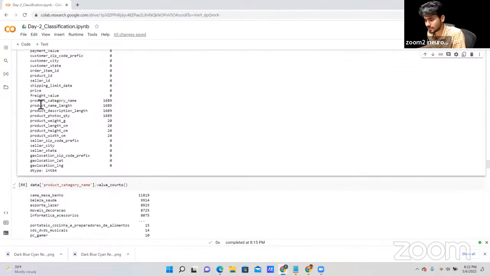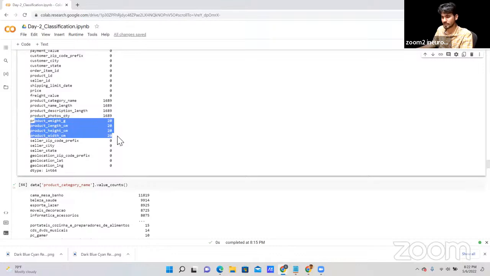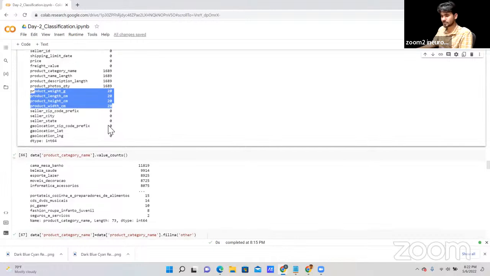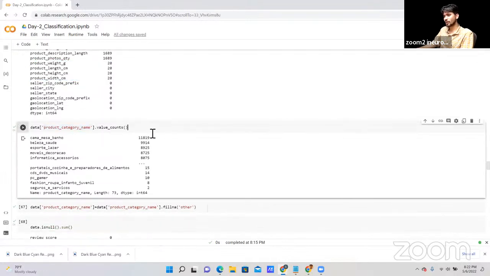Okay, now next, proceed. Here you can see the product category name, product category length, product description length, product photo quantity, and then some other values that we have: height, width, length. These are the same missing values that we are getting here. Okay, fine. Now next, as you can see, we are checking the value counts of whatever products we have.